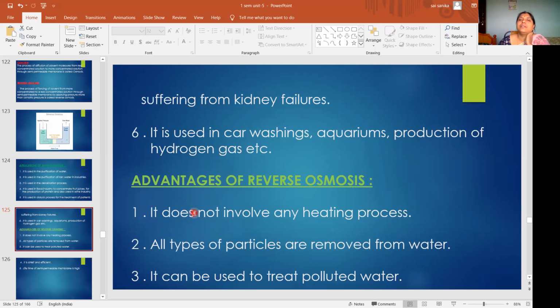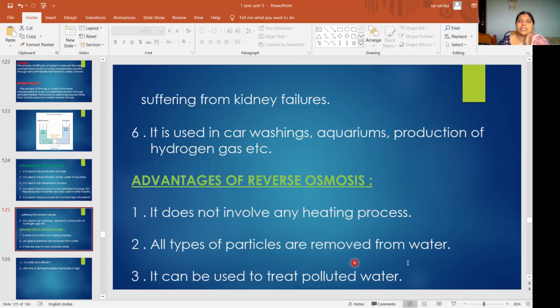Then come to the advantages of reverse osmosis. So what are the advantages of reverse osmosis? First, it does not involve any heating process. In this process, are we using any heating? Are we heating any solution? No. No heating process is involved in this process.